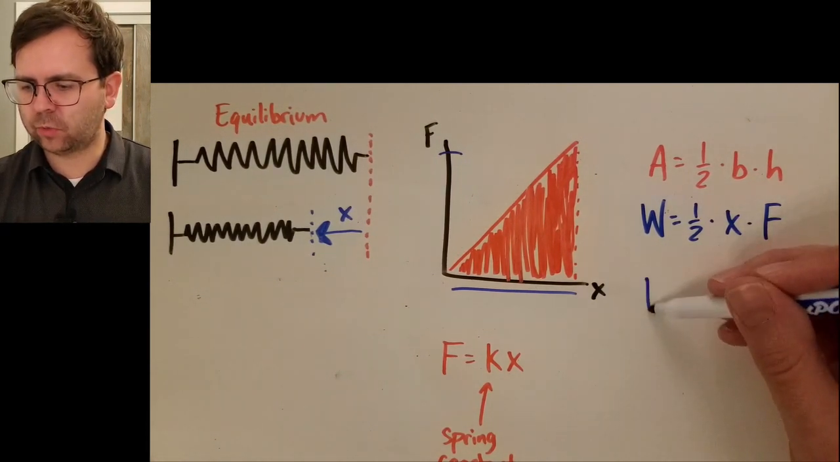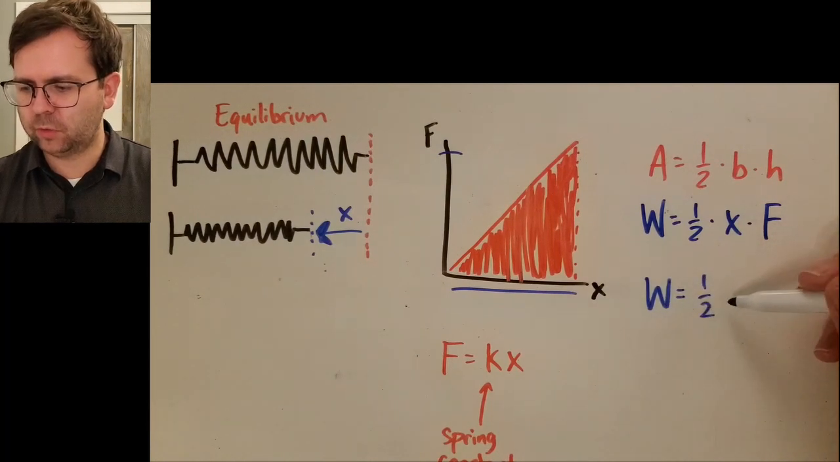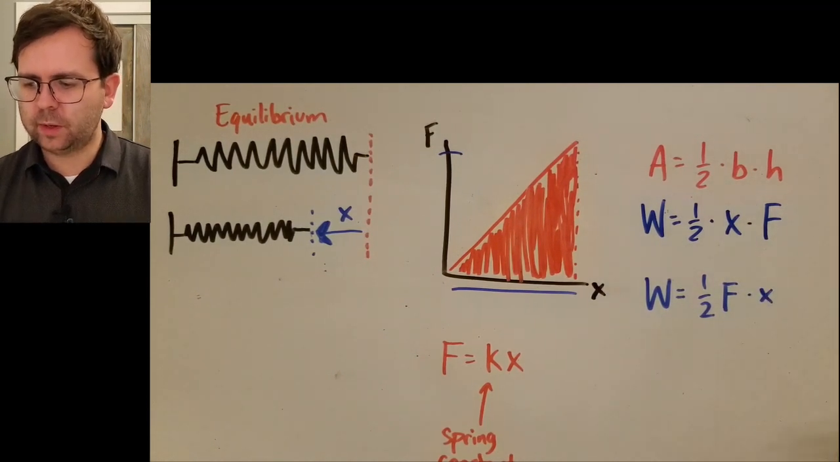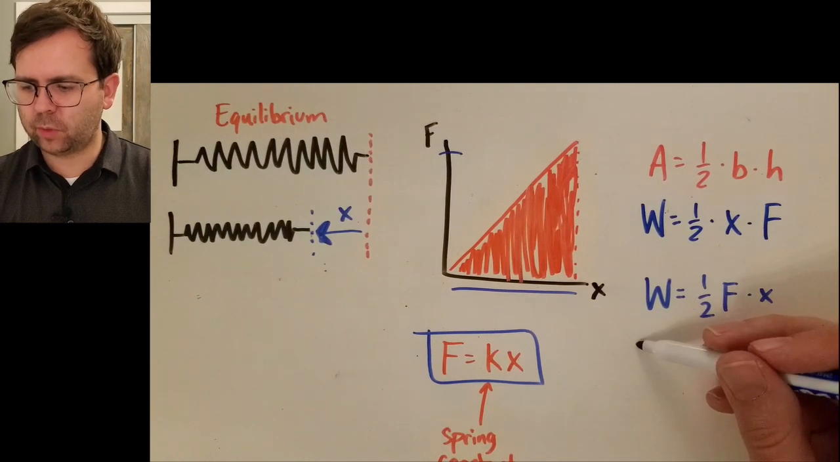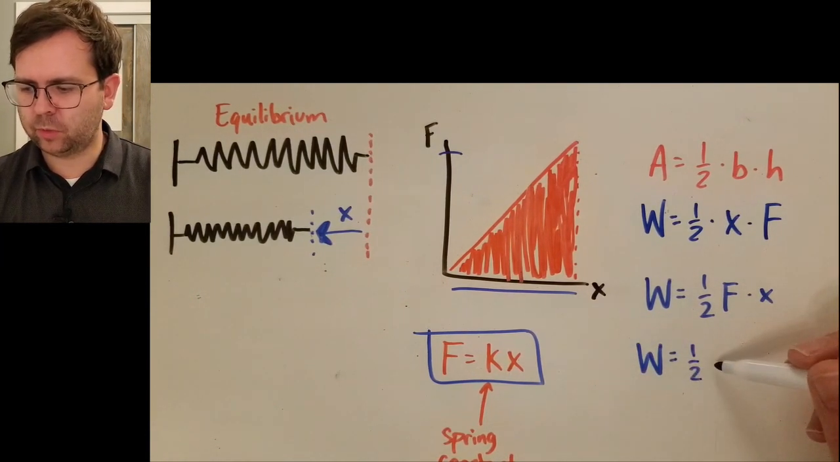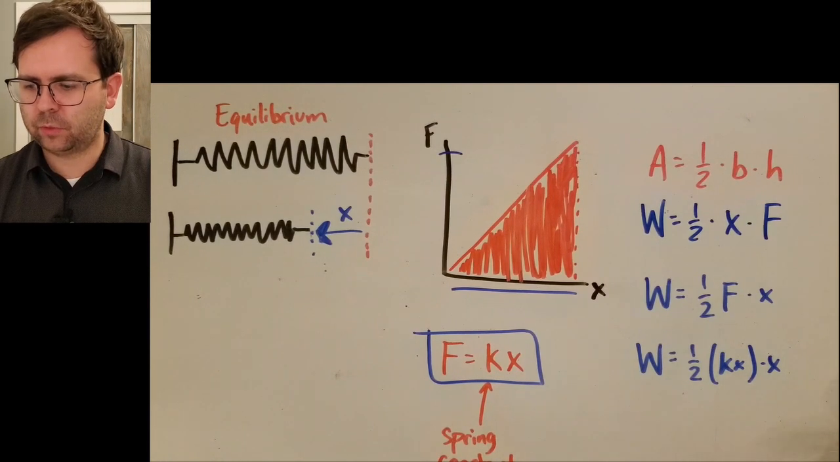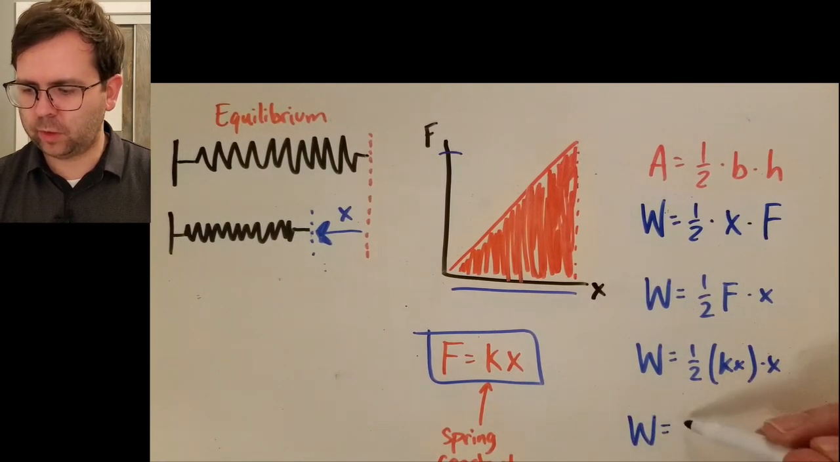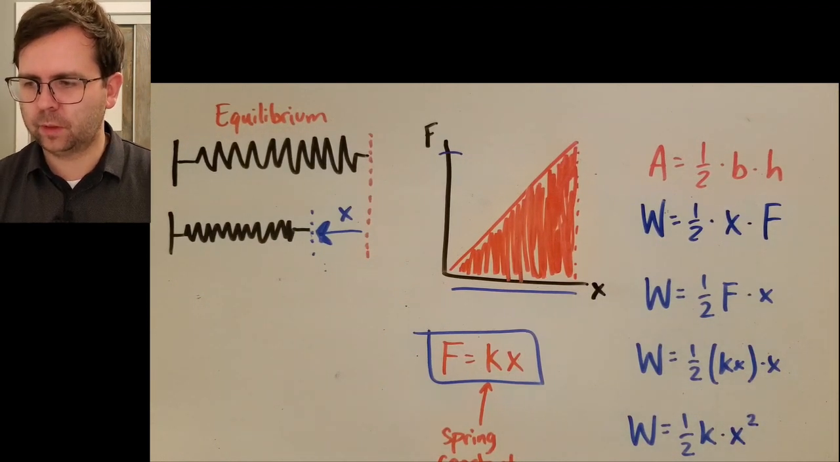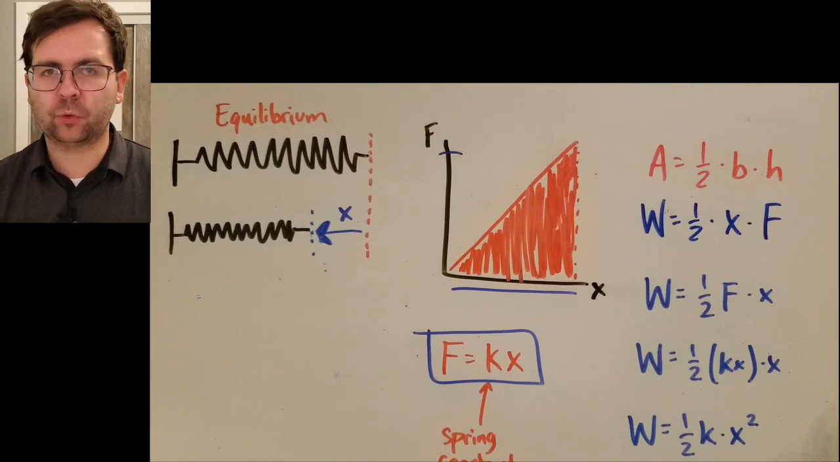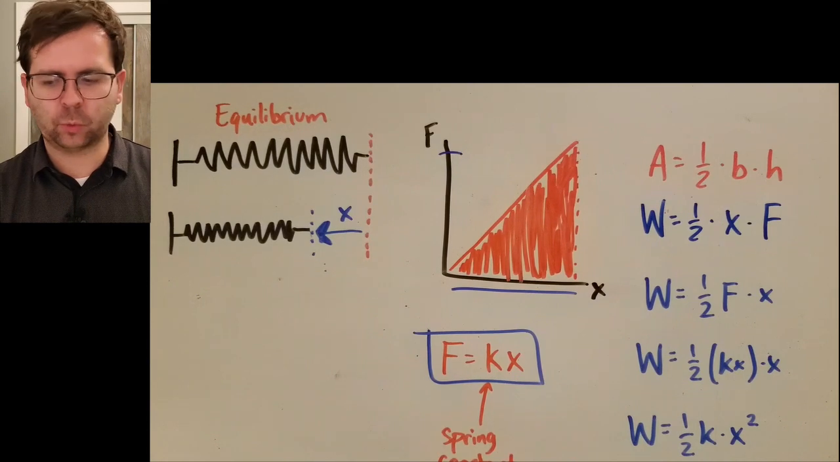we can say that the work done, rewriting this so that it's a little bit more traditional here, is equal to the force times x. Now we know that the force done on the spring is kx, and so we can rewrite this one more time and say the work done is equal to kx times x. And so finally, we write this one last time. Work equals 1/2 times the spring constant k times x squared. So this work done is also equal to the amount of potential energy that is stored in the spring.